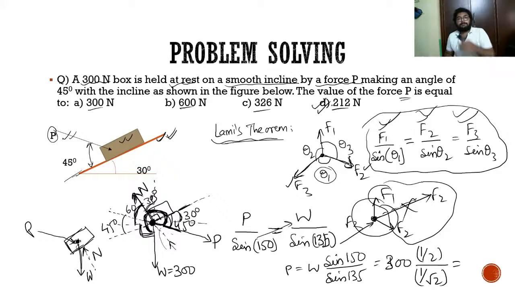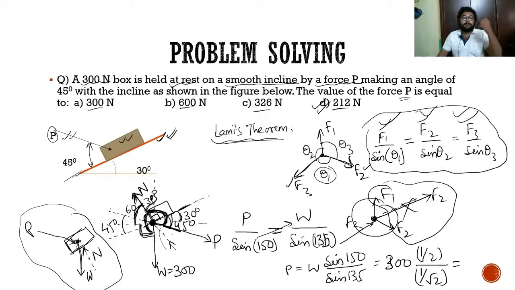So this is how our approach should be. As soon as we see the question, we should be able to grasp it. For engineering mechanics, the first thing we do is always draw the free body diagram. Once we draw it, the rest of the story will be very simple if you have the concept. As soon as you draw the diagram, you should get in mind that there are only three forces and the body is in equilibrium. That means immediately your mind should connect to the concept of equilibrium.